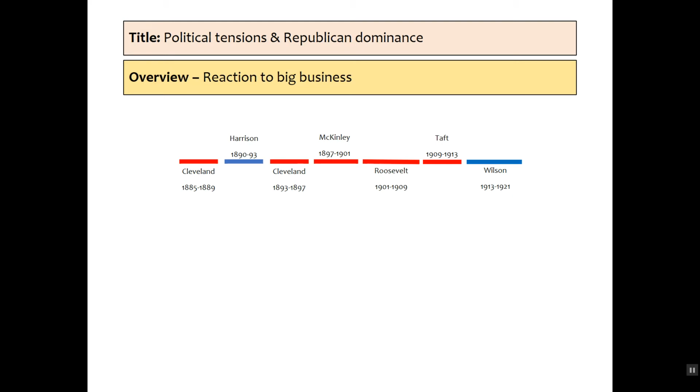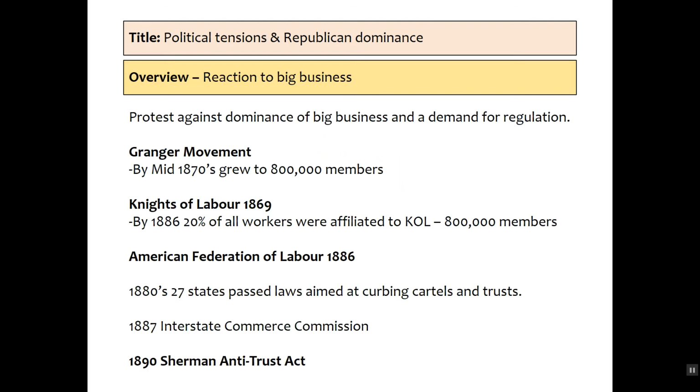The situation in 1890, at the end of the presidency of Grover Cleveland, we see some of the reaction against big business through the election of Benjamin Harrison. The reaction stems from the problems of the Granger movement, Knights of Labour, and the AFL. We can see that there is a group of individuals that are against the status quo, against the existence of big business, against the dominance of a few individuals over the many.